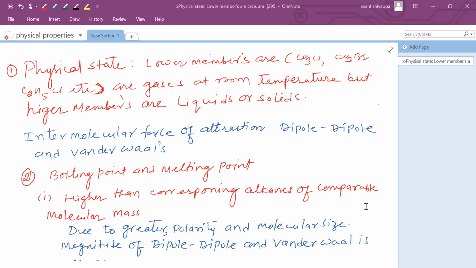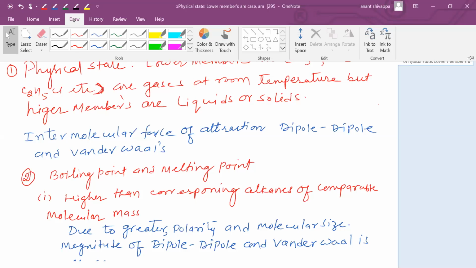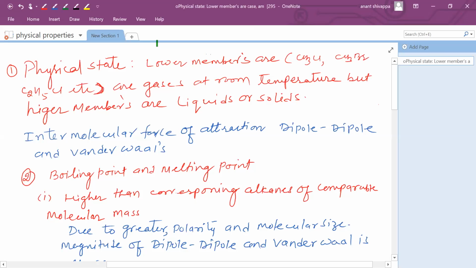Before discussing the physical properties, just make a habit of asking what is the intermolecular force which affects their physical properties. So as we have seen earlier, in haloalkanes and haloarenes, the C-Cl bond is polar. So definitely we can predict the intermolecular force of attraction. The intermolecular force of attraction is dipole-dipole.